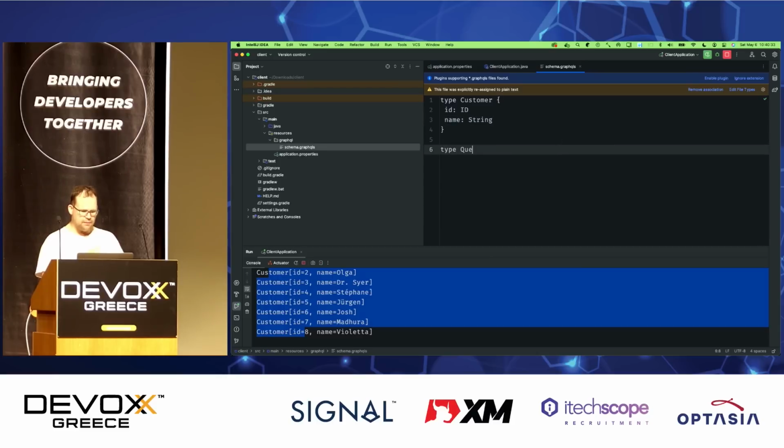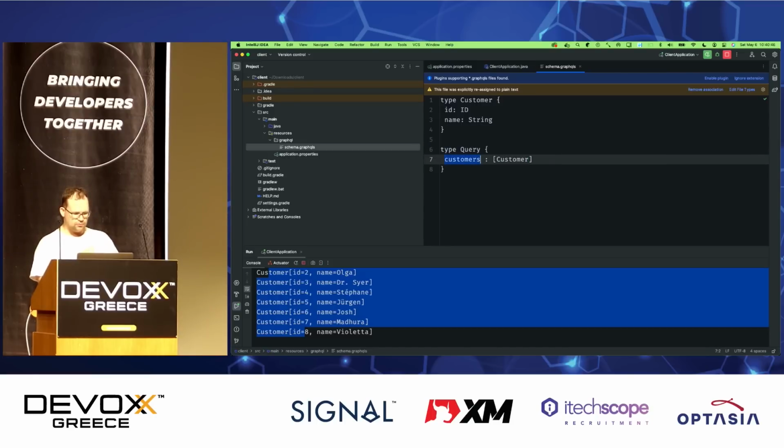And I'm going to define an endpoint. It's basically a default standard that you have a type called query that has fields, and these fields are the default root queries that you can make against the GraphQL schema. So I'm going to define a query called customers that is going to return data of type customer. I'm going to return more than one. That's what these brackets are.